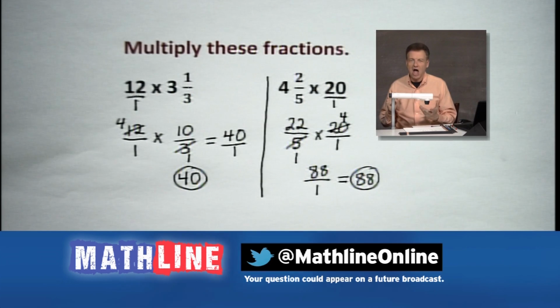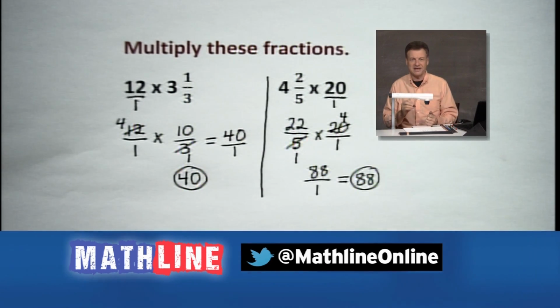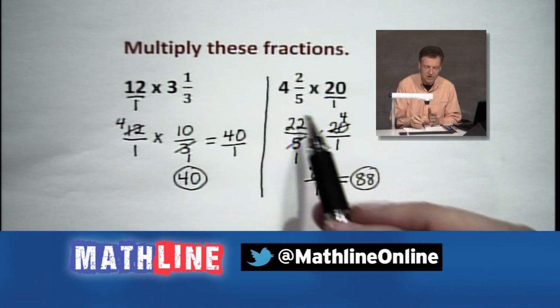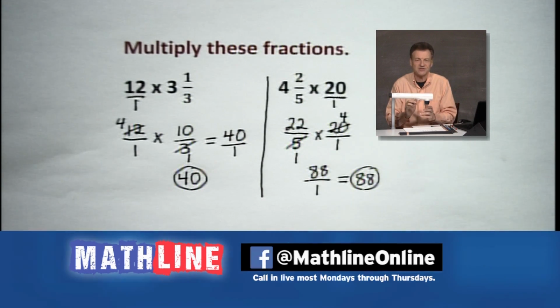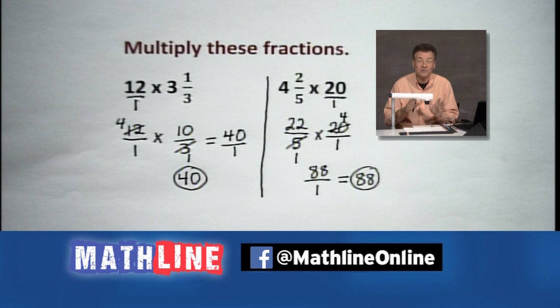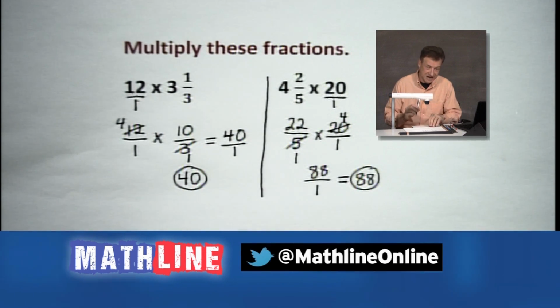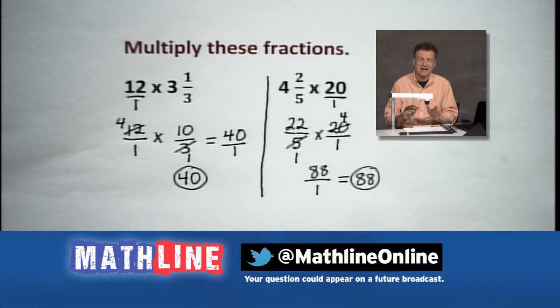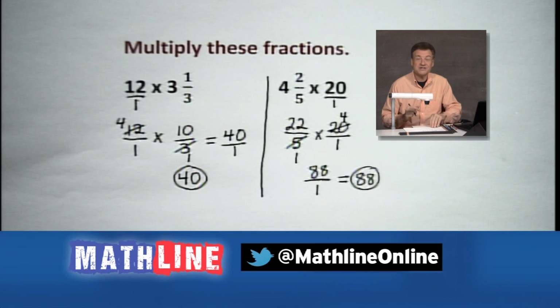And you say, well, Ernie, will it always come out a whole number in the end? No. It depends on the fractions that I chose here. I chose these because I wanted you to see some cancellations that can make life easy for you. Sometimes you don't have that luxury. Sometimes the numbers just are what they are, and they don't disappear in the denominator. That's when you come up with your mixed numbers to end up your final answer. So we'll see some of those pop up today. It's not always going to come out pretty. Sometimes we're going to have some messy looking fractions. We just can't avoid those. But we're going to take care and see what we can get through today.